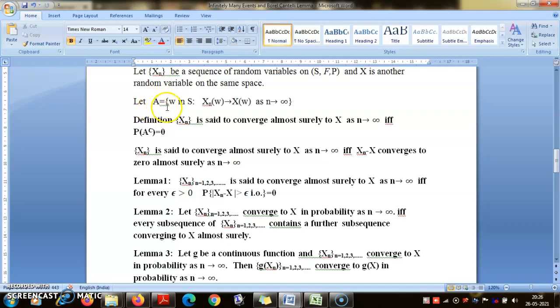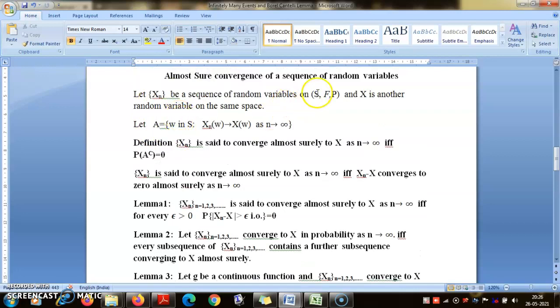Let me define a set A of points. Every random variable here is a mapping from S to R. So I am collecting those points in the domain for which X_n(ω) is now a real sequence, because I am taking X_n and X to be real valued random variables. So this real sequence is converging to X(ω). I am collecting those points in the domain for which X_n(ω) converges to X(ω).